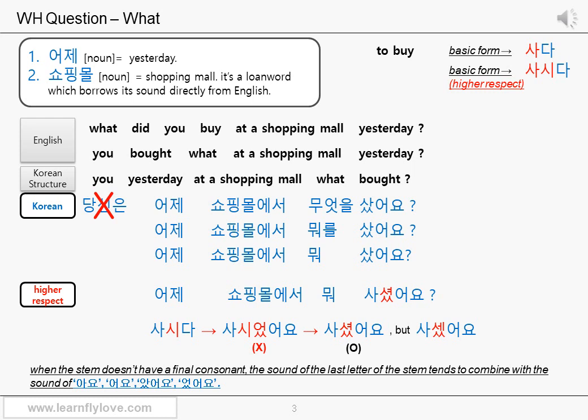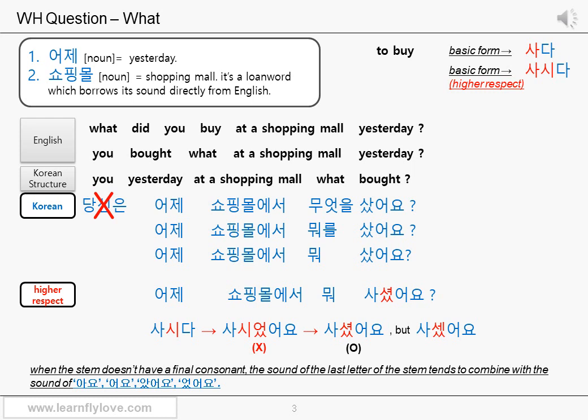어제 쇼핑몰에서 무엇을 샀어요? Or 어제 쇼핑몰에서 뭐를 샀어요? As we told you, it sounds more natural without the particle 을 or 를 in an interrogative sentence. 뭐 샀어요? Sounds better. 어제 쇼핑몰에서 뭐 샀어요?